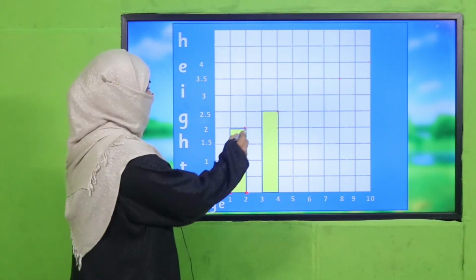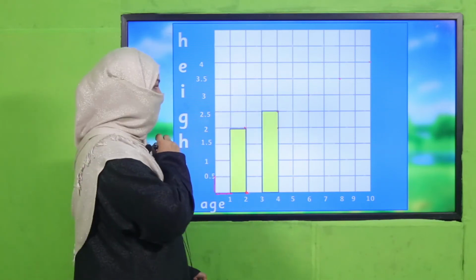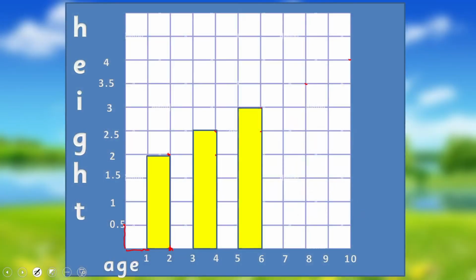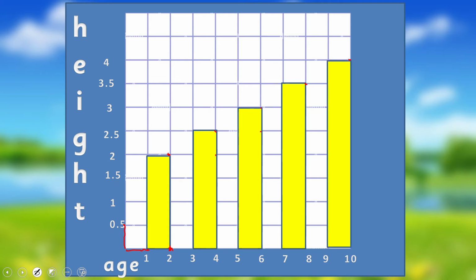And when your age is 4, your height is 2.5 feet. Then when your age is 6, your height is 3 feet. And when your age is 8, your height is 3.5. And by 10, you reached 4 feet. So this is a bar graph.